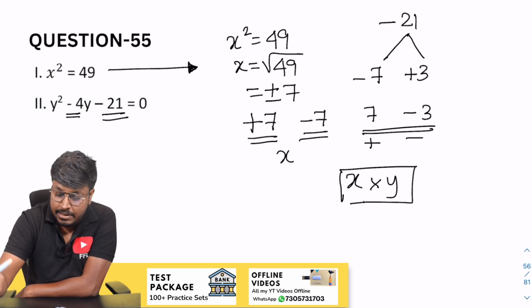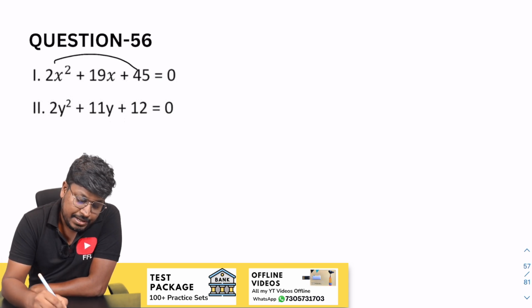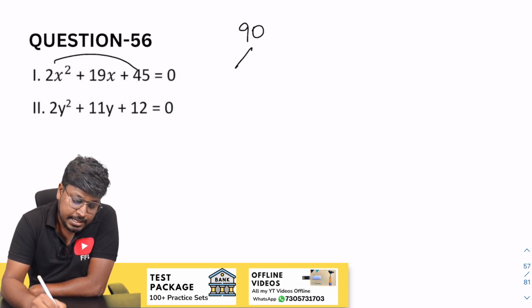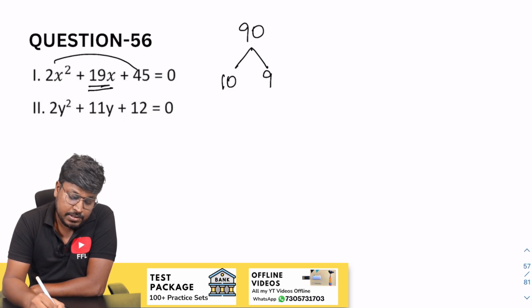Yes, they also given the same number, right? Okay, so x less than. Next question. So 45 into 2 will be 90 and our target is to get 19. So 10 and 9 will be 90. So divide by 2, divide by 2. So minus 5 minus 9 by 2.